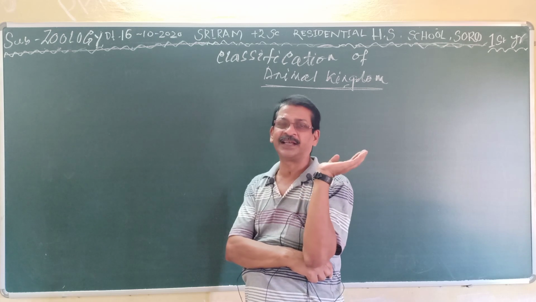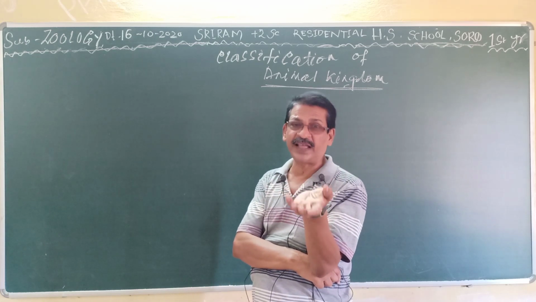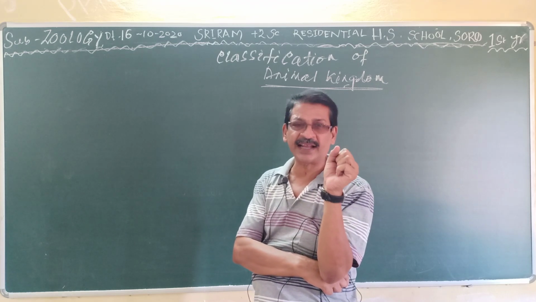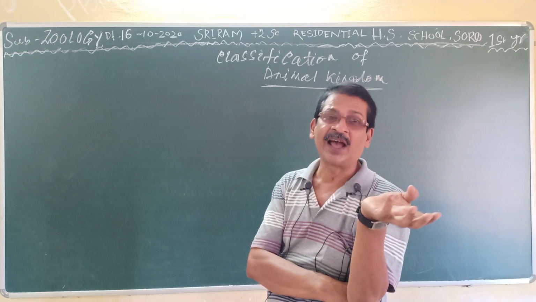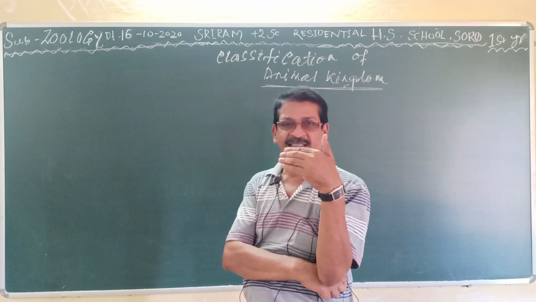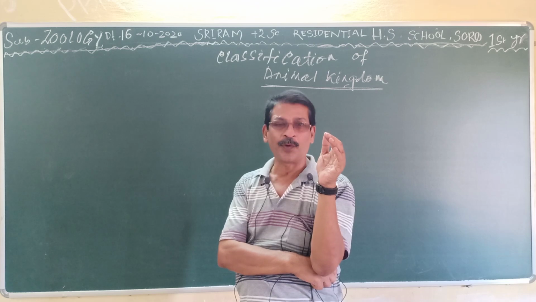That is called the Protista. Then with the discovery of high power microscopes, the monerans or prokaryotic organisms were observed, and they were separated into another group called the kingdom Monera.